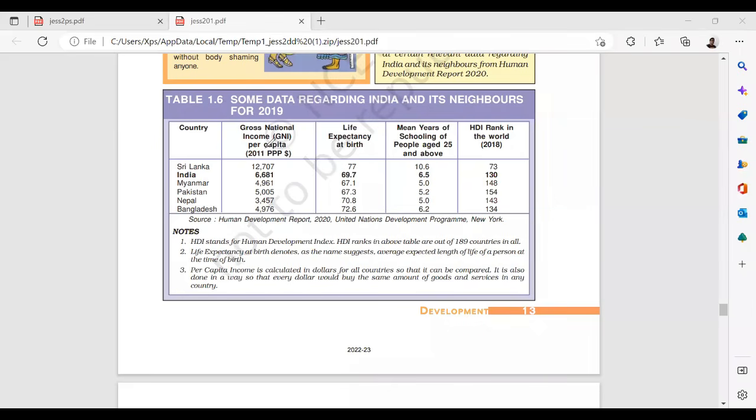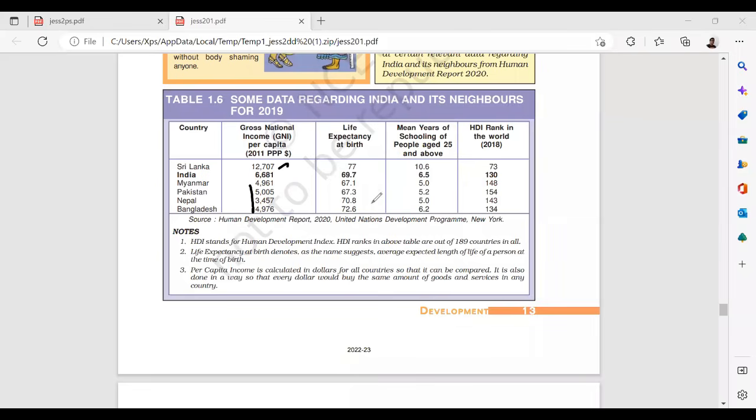If I consider gross national income for a few countries, for Sri Lanka it could be very high, because the population of Sri Lanka when compared to India is definitely less. So definitely your gross national income will be high. Myanmar, Pakistan, Nepal, population is less, but their income is also less, so that's the reason they are in the next positions.